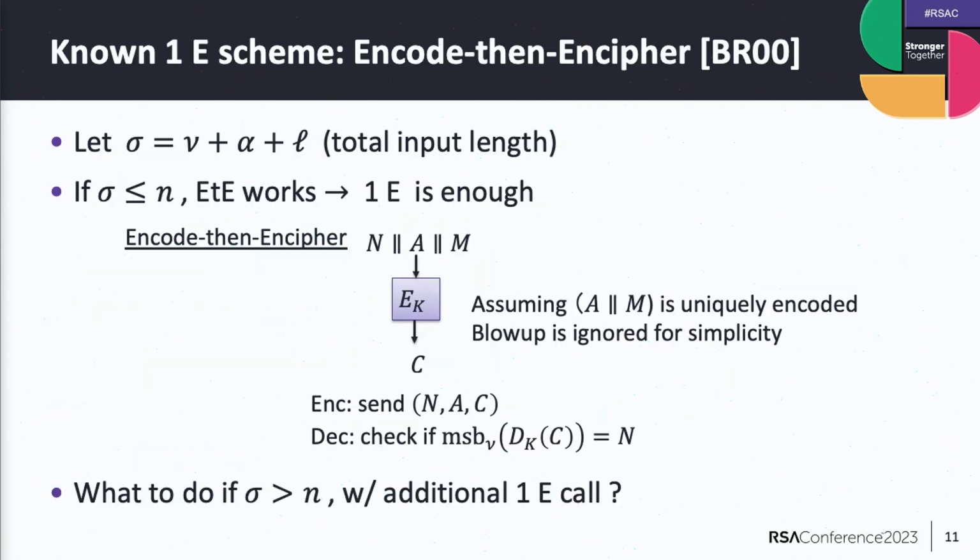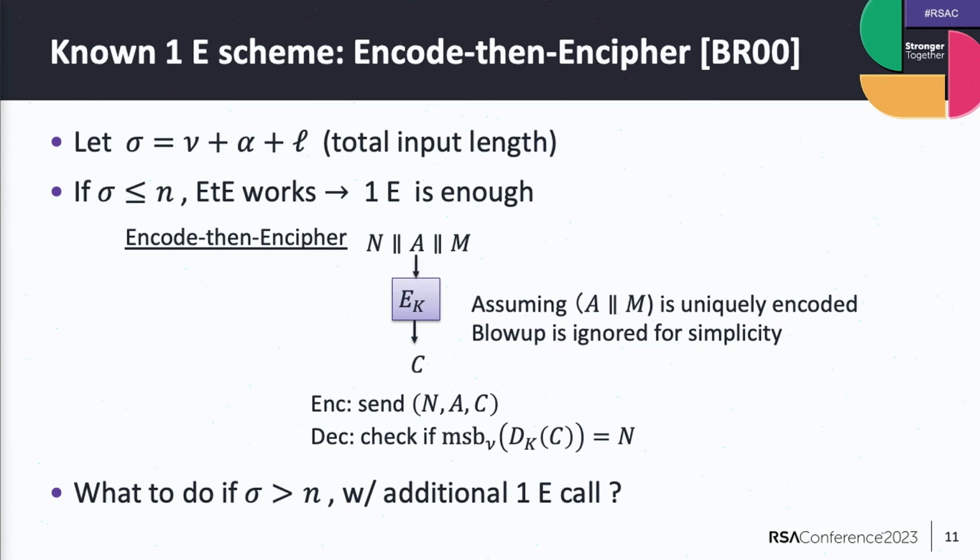Let me move to the baseline scheme. Because we are considering an AE scheme using two block cipher calls, it's natural to first consider what can be done with just one call. There's a classical scheme known as encode-then-cipher, proposed by Bellare and Rogaway in 2000.